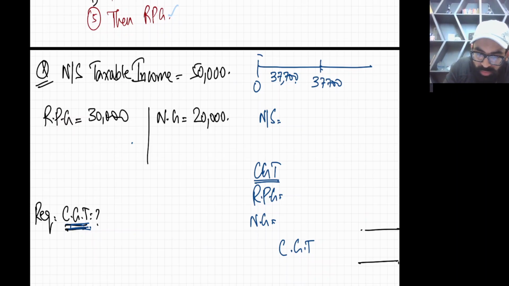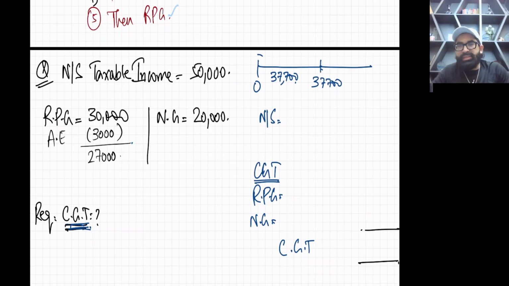So let me deduct the annual exemption, which is 3,000. 30 minus 3 is 27,000. So now finally we have the taxable gain.